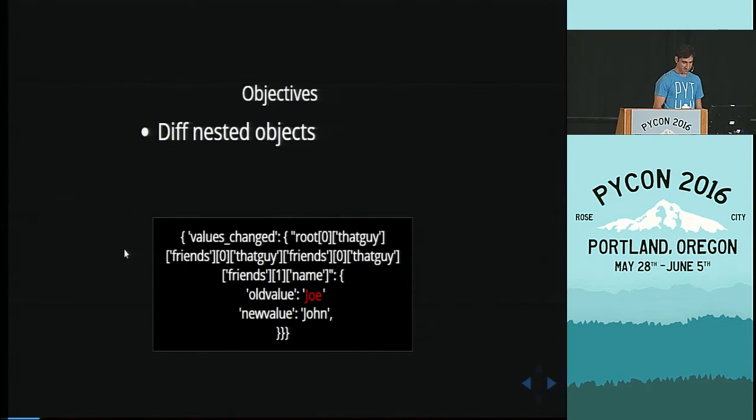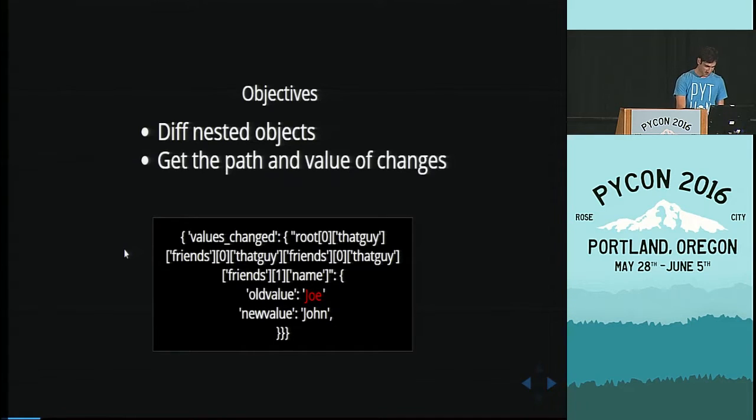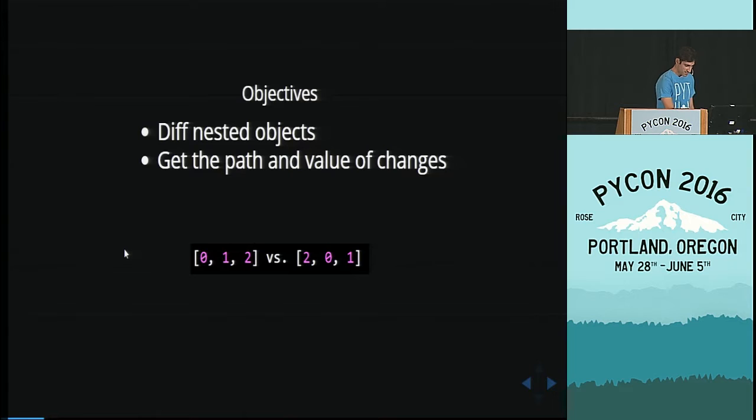Our objectives: diff nested objects, get the path and value of what has changed, and what if you have situations where you don't care about the order? Like you say, these two lists for me are the same. I don't care. Just tell me nothing is different. This is an edge case that we will be talking about a lot, and you can learn a lot from it. It's not as simple as it might seem at first.